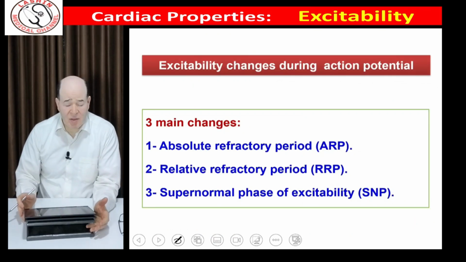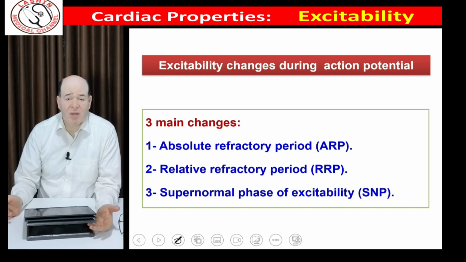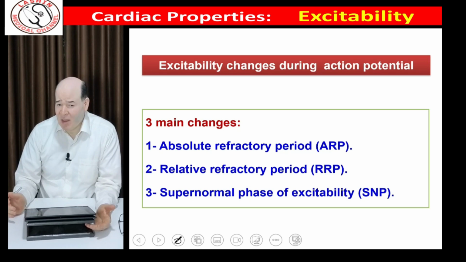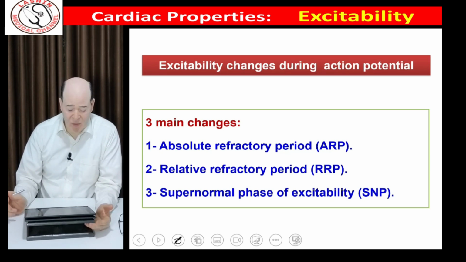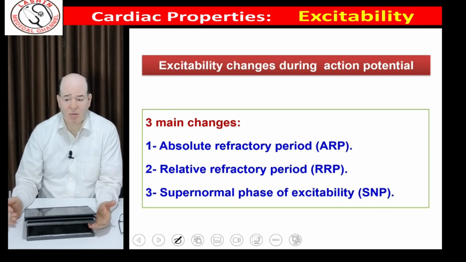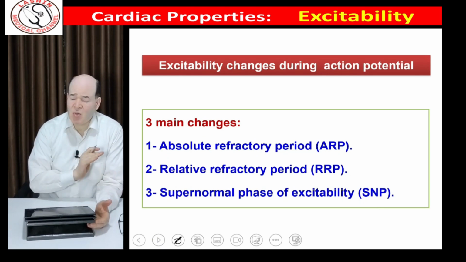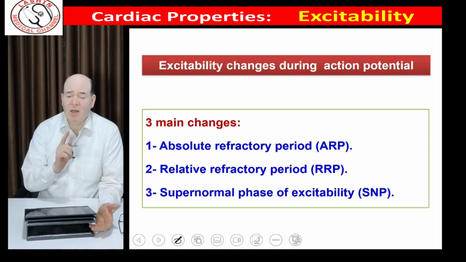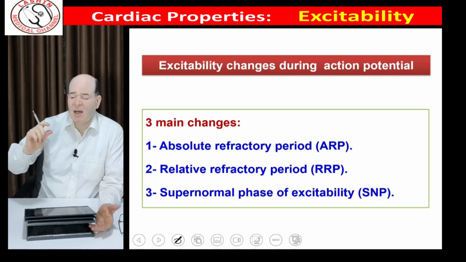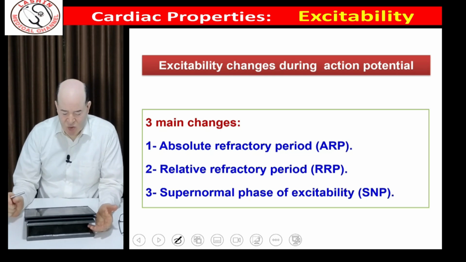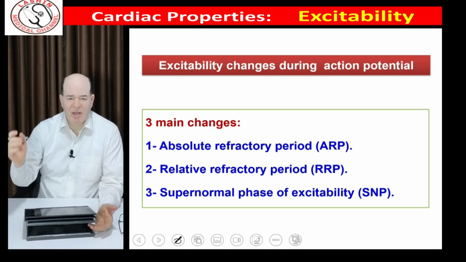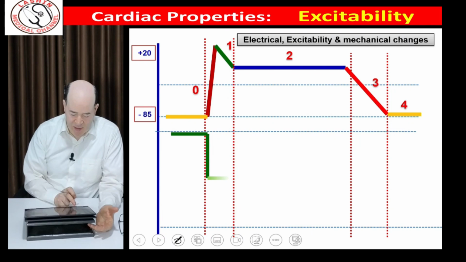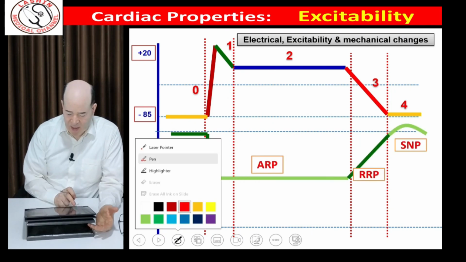Regarding the excitability changes in the cardiac muscle, we have three important phases of excitability. First, absolute refractory period. Second, relative refractory period. Third, supernormal phase of excitability. As we know, during absolute refractory period, no response to any stimulus, whatever its strength. During relative refractory period, there is a response, but only for very strong stimuli, and the response is little. Supernormal phase, there is a state of exaggerated response so that subminimal stimuli can give response. The electrical and the excitability and also the mechanical changes.